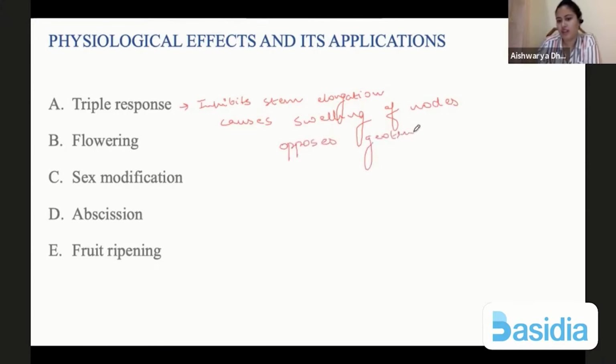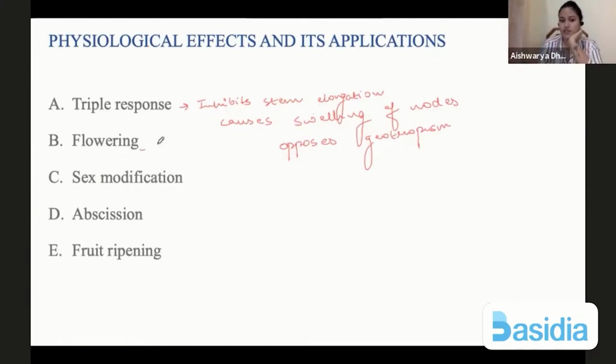Because ethylene's main work is that the fruit has formed, it has to promote ripening quickly, we have to go into the next season. So it will inhibit the stem elongation. Once the stem elongation stops, only then the fruiting or the flowering can be promoted. When the stem stops, then the buds can be developed and then flowering can be induced.